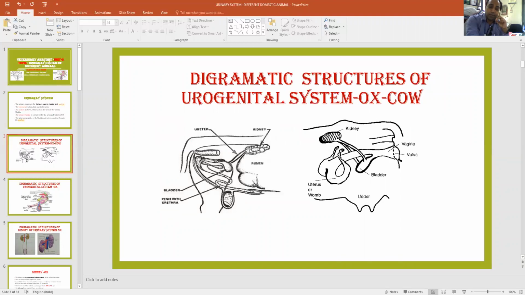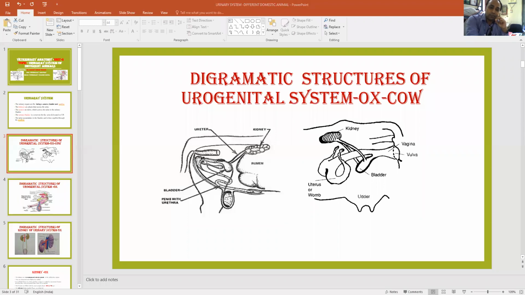The kidneys are paired, located just below the lumbar vertebra, and two ureters originate from the caudal part and run backward, opening at the dorsolateral position of the urinary bladder. So this is the urinary bladder. The kidney is clear, then the ureter, then the urinary bladder, and from here the urethra starts.